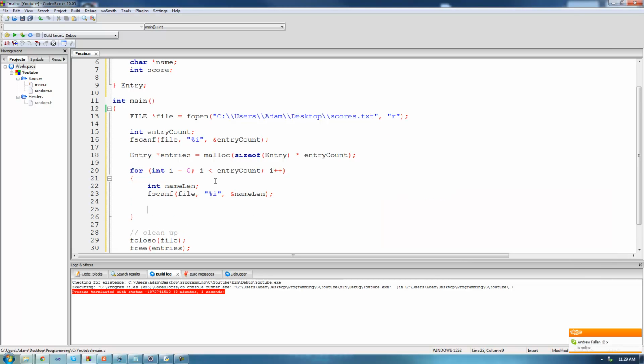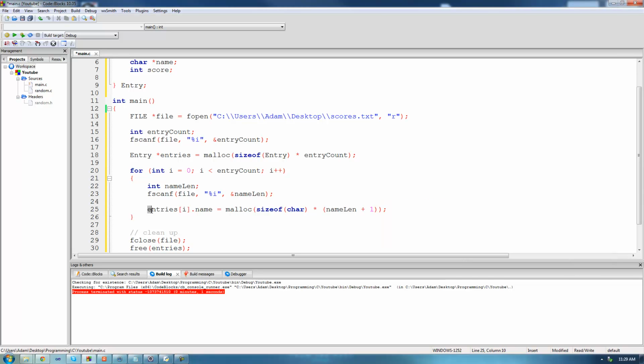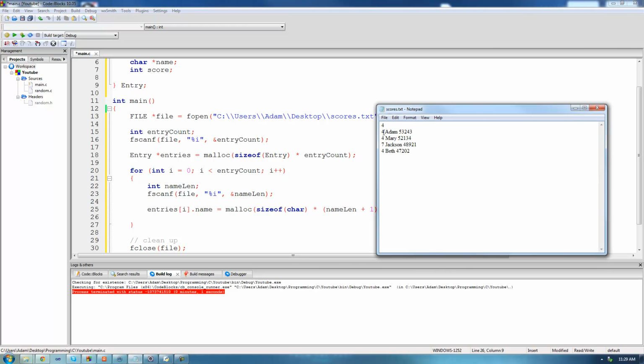So now that we know how long the person's name is, we can allocate the appropriate amount of memory to store their name. So we're going to say entries at the index of i dot name equals, and then we need to allocate the appropriate amount of memory to store their name in. So we're going to say malloc, and then the sizeof a char times nameLen plus 1. And we need to do plus 1 for the null terminating character. So yes, Adam is 4 characters long, but we need 1 more for the null terminating character. And then after we've allocated the appropriate amount of memory for the person's name, we can go ahead and read the person's name and their score.